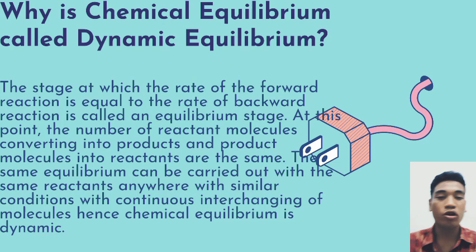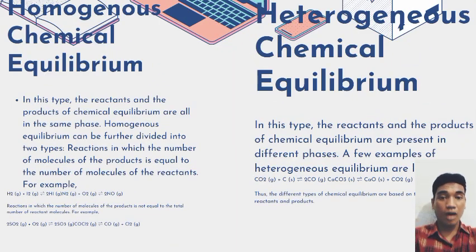A chemical equilibrium is called a dynamic equilibrium because the reaction continues to occur both to the right and to the left at the same rate. Thus, a chemical equilibrium is said to be a dynamic equilibrium because the reaction continues in both directions at the same rate.